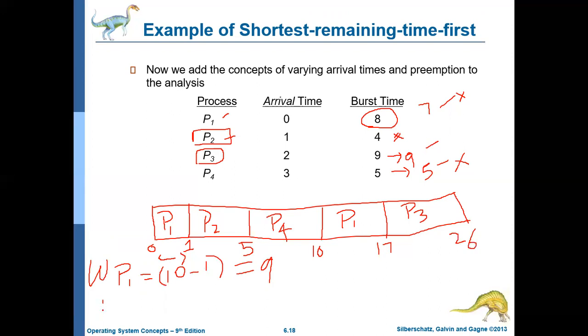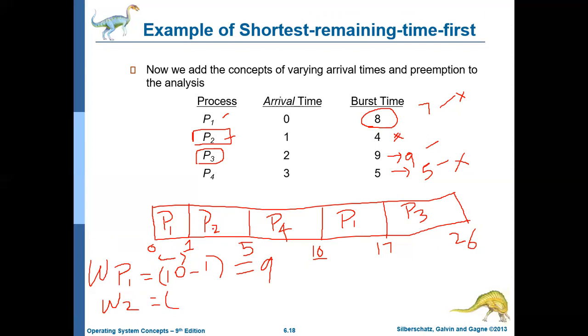Now the waiting time for P2. Waiting time generally you can calculate as starting time minus arrival time, and minus the previous burst, if there is any previous burst. In the case of P1, there is a previous burst. The starting time was 10, and 10 minus arrival time 0 is 10, but it had already completed one burst, so that is 9. For all other processes, it is just starting time minus arrival time.